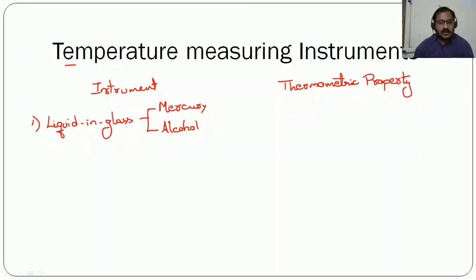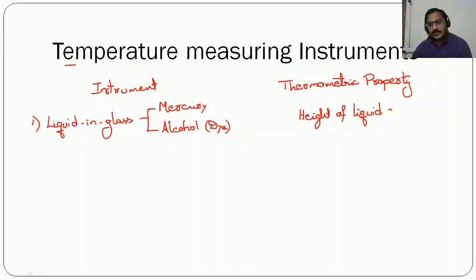See, as alcohol and pentane doesn't have a particular color, we will use a dye which is not changing the properties of this, and based on that we will be studying. Now the thermometric property by which we measure the temperature here is the height of the liquid column. So based on the height of the liquid column, we will be measuring the temperature.